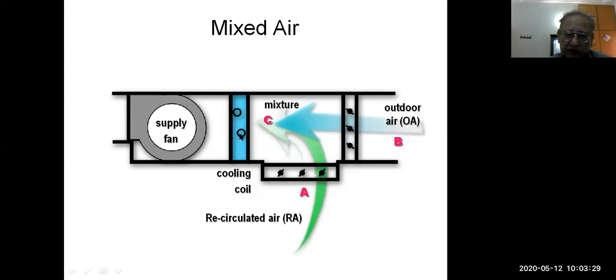This blue box is shown as the coil. The two small circles are a representation of coil pipes. There are many pipes like this, a bundle of pipes over here. That is why it's called a coil. So C is entering on this coil. That's why it is called the on coil condition. C is the mixing condition or on coil condition.